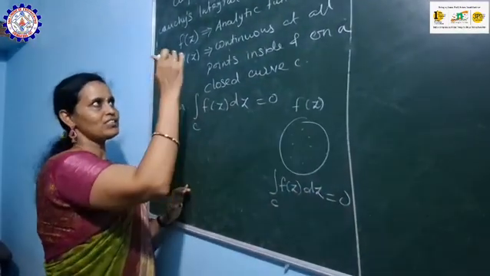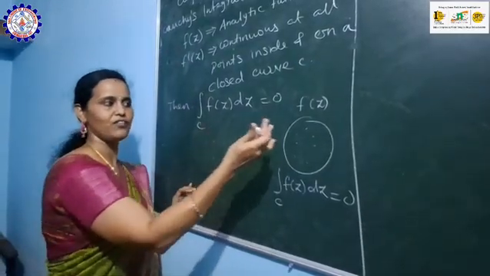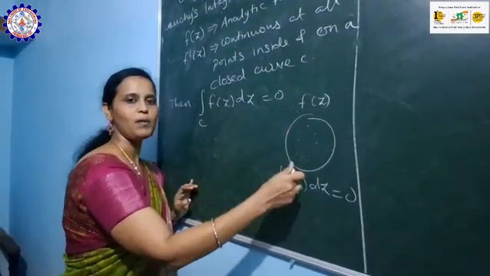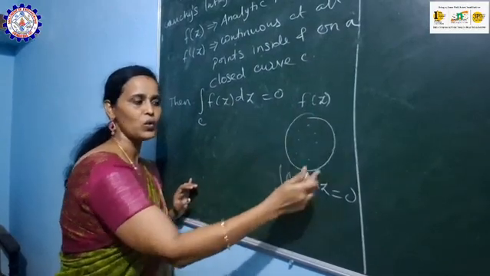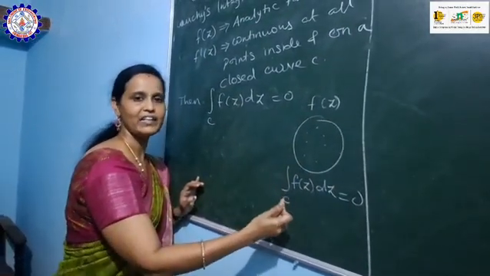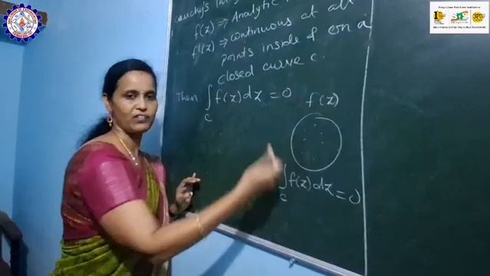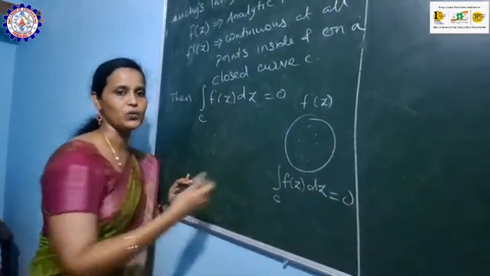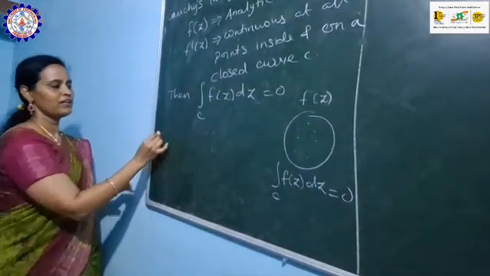Clear? So Cauchy's integral theorem is nothing but: f of z is analytic at all points inside and on a closed curve C. Then directly we can say that the integral of f of z value will be equal to 0. So next, Cauchy's integral formula.